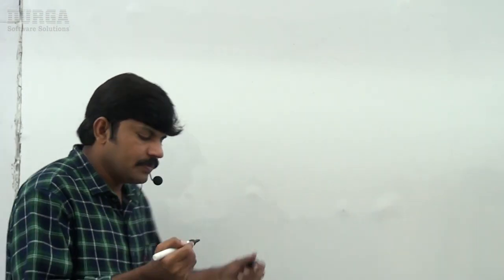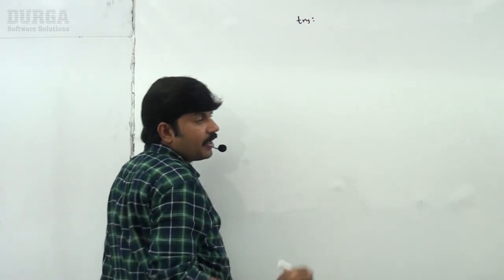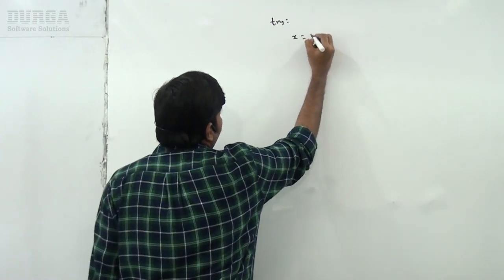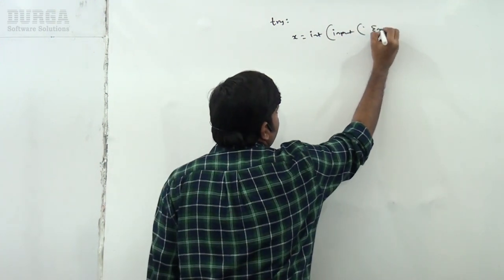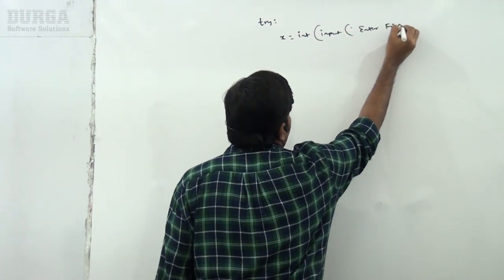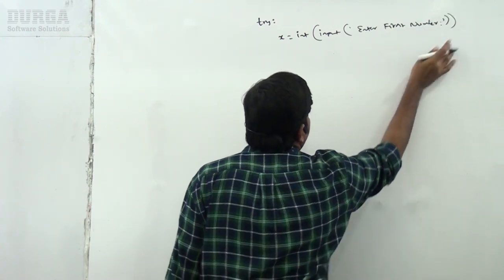Sir, let me go for a small executable code. Observe carefully. Here I am taking a try block. x is equal to int of input of 'Enter first number'.